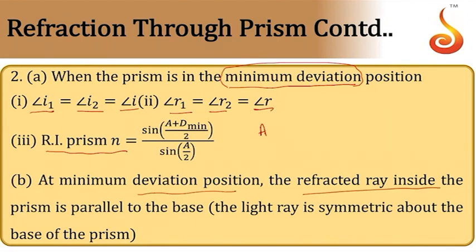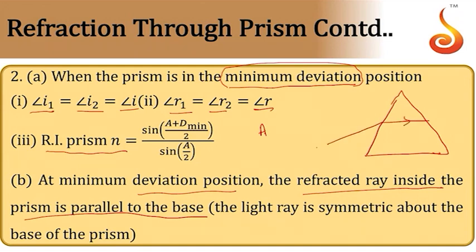Now at minimum deviation position, the refracted ray inside the prism will be parallel to the base of the prism. So if you take the triangular prism at minimum deviation, this refracted ray, let's say this is RE, will be parallel to the base of the prism. So this is I1, this is R1. Here if I draw the normal, this will be R2, this will be I2. So at minimum deviation, this angle will be equal, this angle will be equal.